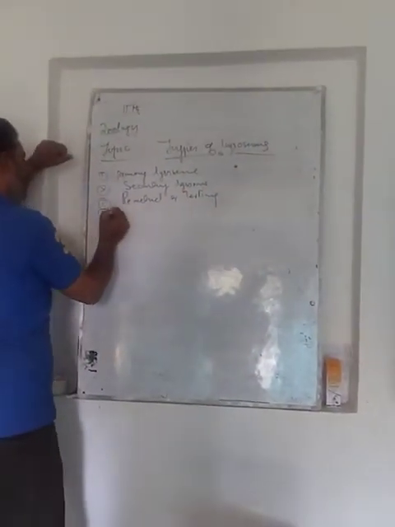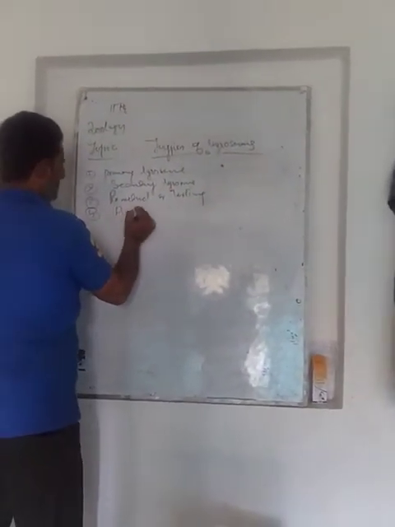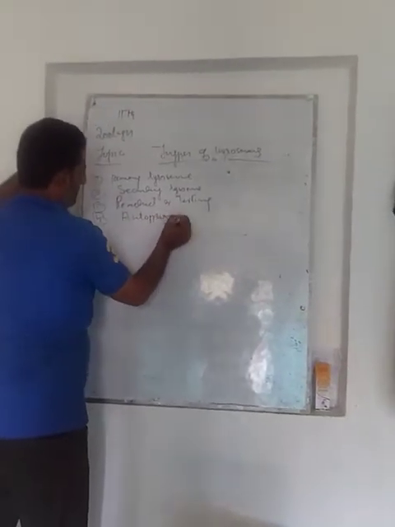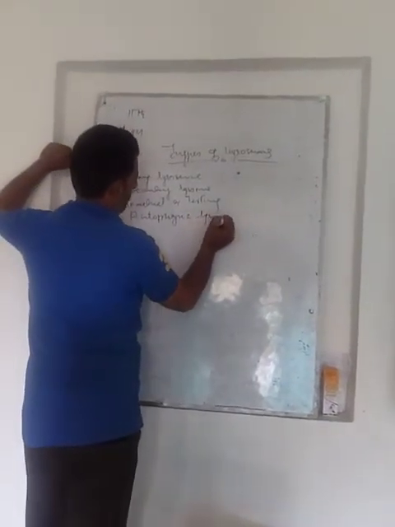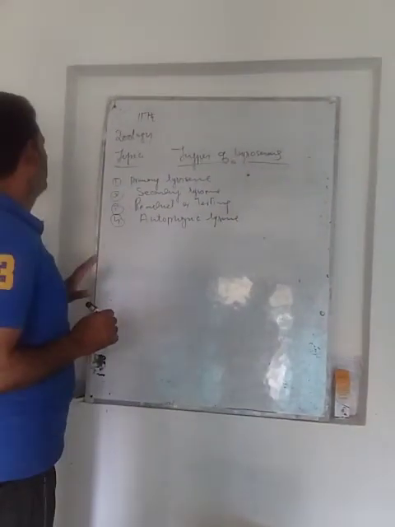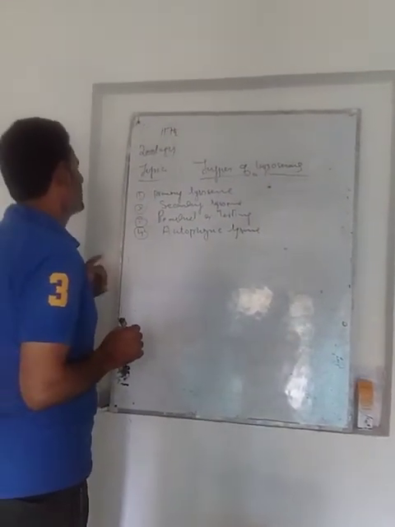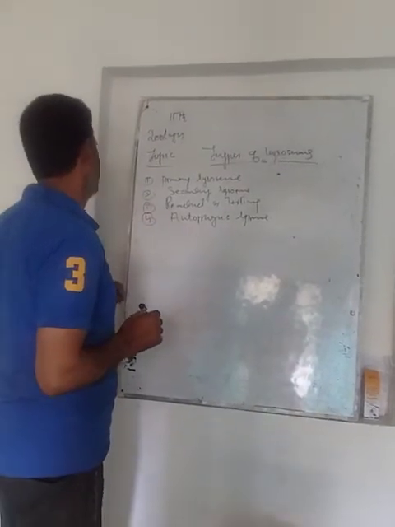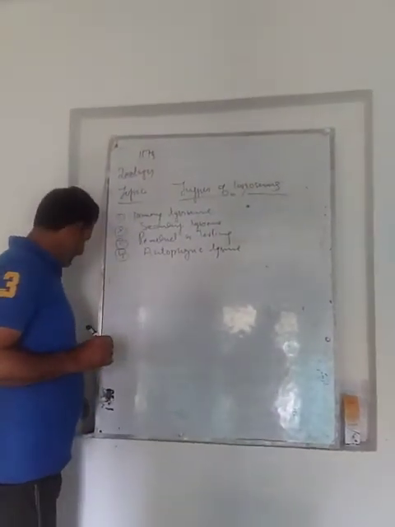Number four, autophagic. So there are different types of lysosome: primary lysosome, secondary lysosome, residual or tertiary lysosome, then autophagic lysosome.